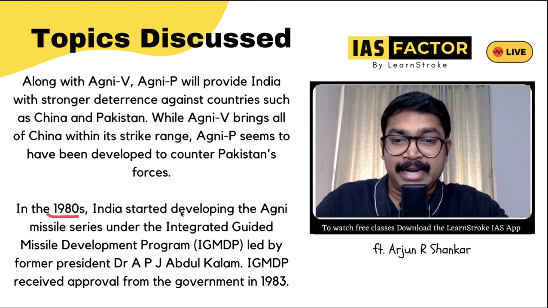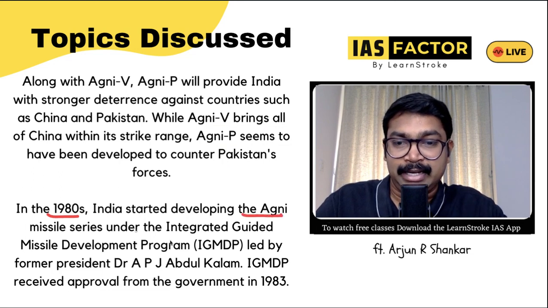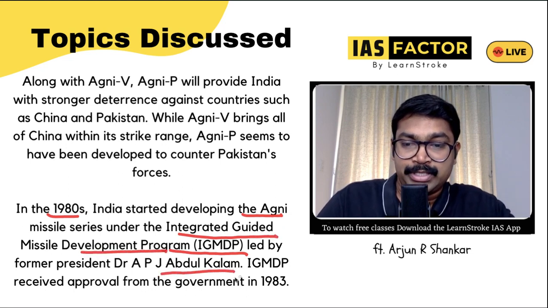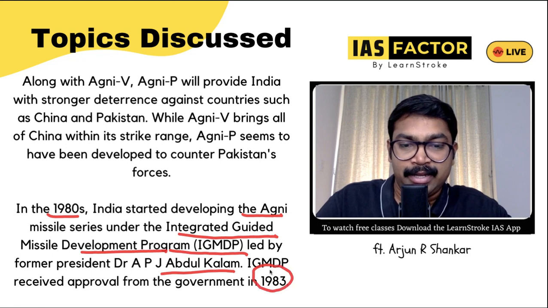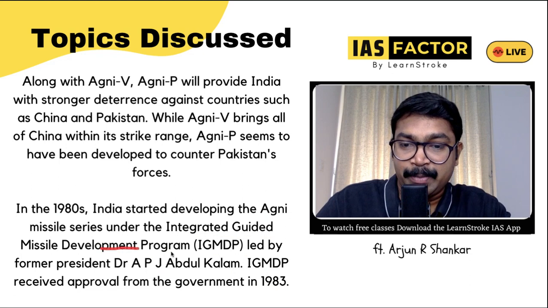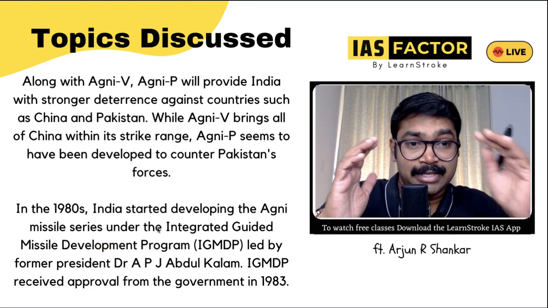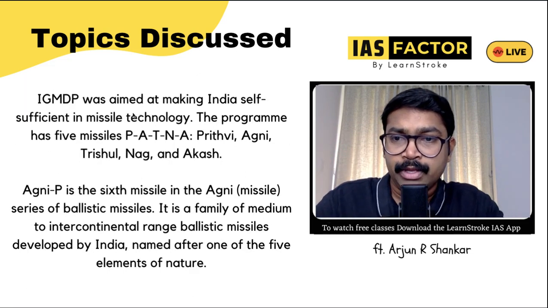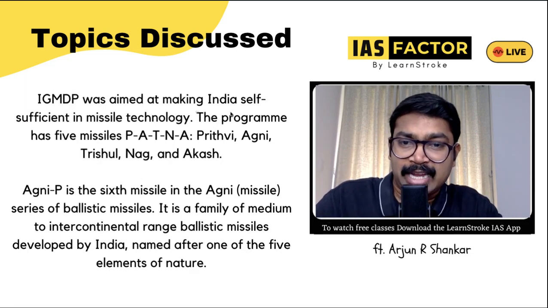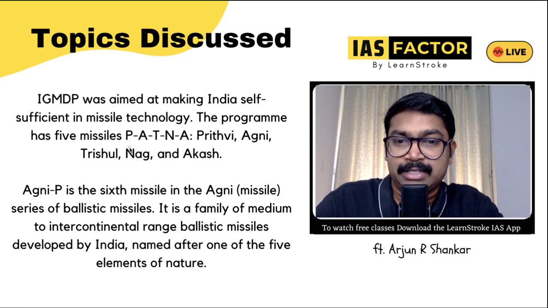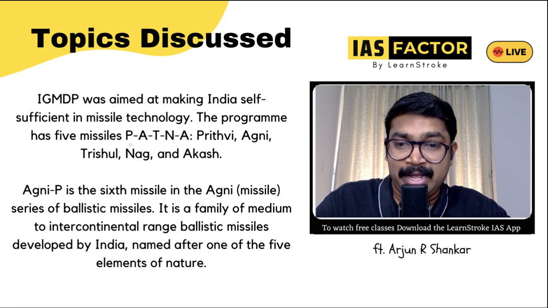It started in the 1980s when India developed the Agni series under the IGMDP, or Integrated Guided Missile Development Program, which Abdul Kalam was heading. It got the approval in 1983. So from 1983, IGMDP is the Integrated Guided Missile Development Program, and we have been using Agni since 1980. Something very important that we have to remember here. IGMDP was aimed at making India self-sufficient in missile technology, and the program has 5 missiles. Very important, IGMDP should be remembered.